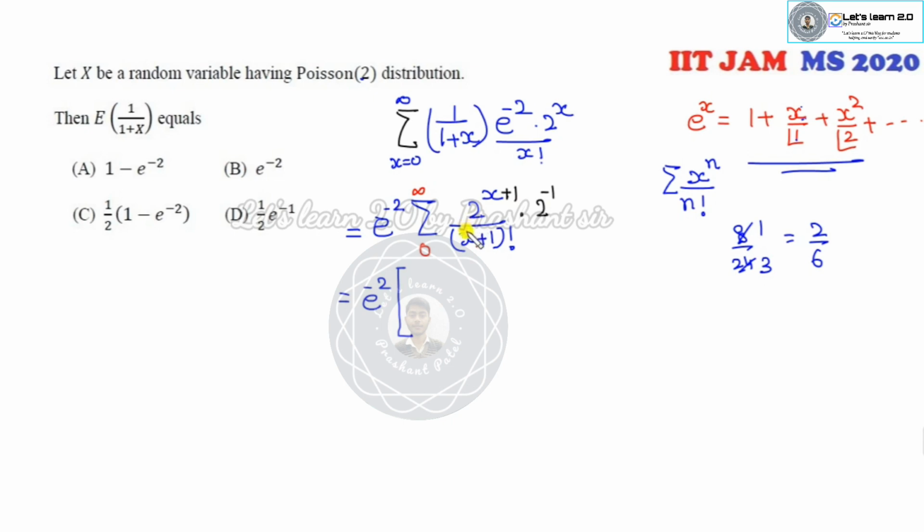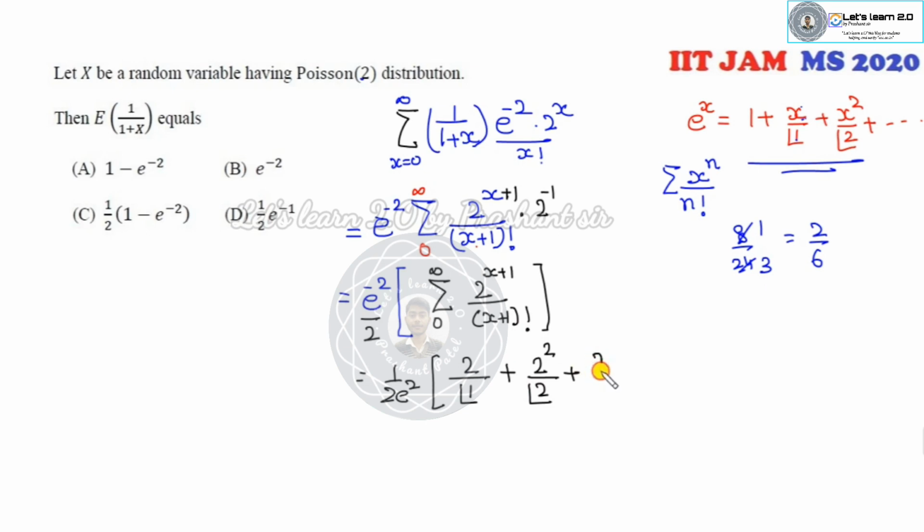Now you can see this is the same term as this. Is it true? Yes. So I can take 2 raised to power minus 1 here. Then the remaining term will be 2 raised to power x plus 1 over x plus 1 factorial. Now you can open this term. Half of e square is outside. When I take 0, it's 2 over 1 factorial. When I take 1, it is 2 square divided by 2 factorial, and 2 raised to power 3 over 3 factorial, and so on.